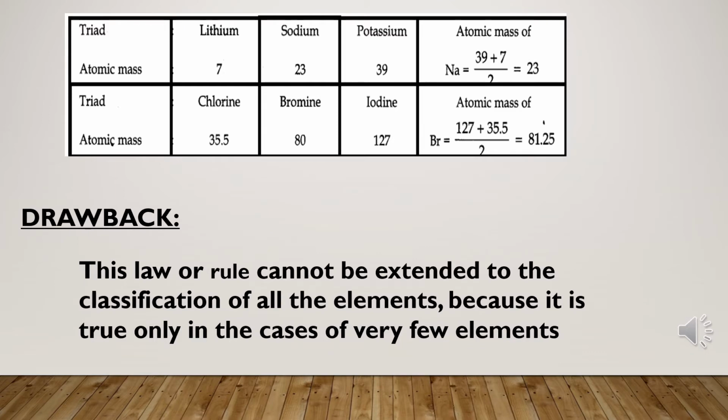That is the mass of the middle element, sodium. Dobereiner's classification wasn't so successful. There were some drawbacks: this law or rule cannot be extended to the classification of all the elements because it is true only in the case of very few elements.